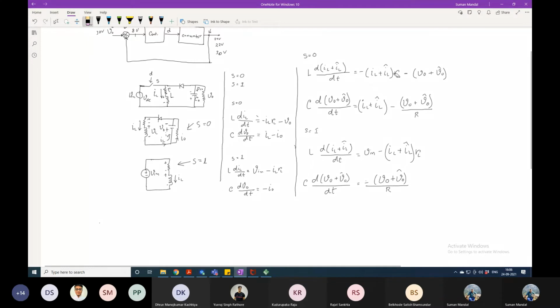If we change the duty by a very small value, other parameters will also change. The other parameters are the inductor current and the output capacitor voltage. Nothing else is going to change. So if you change the duty by a very small value, the inductor current and output capacitor voltage will change.